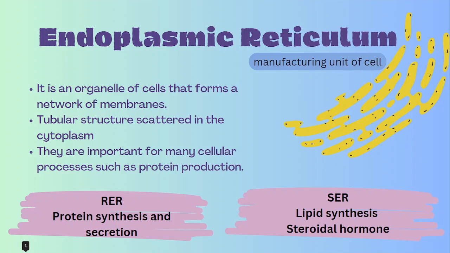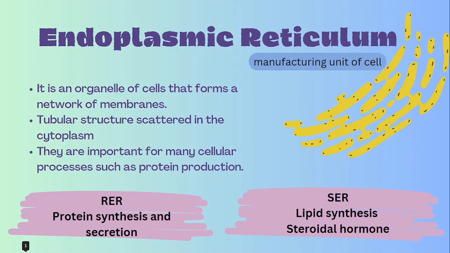It helps in the synthesis of what? Fats, steroids, cholesterol, etc. So it is also called the manufacturing unit of the cell. Now you know why it is called the manufacturing unit. So endoplasmic reticulum is again divided into two types according to its structure. First one is rough endoplasmic reticulum. Second one is smooth endoplasmic reticulum.